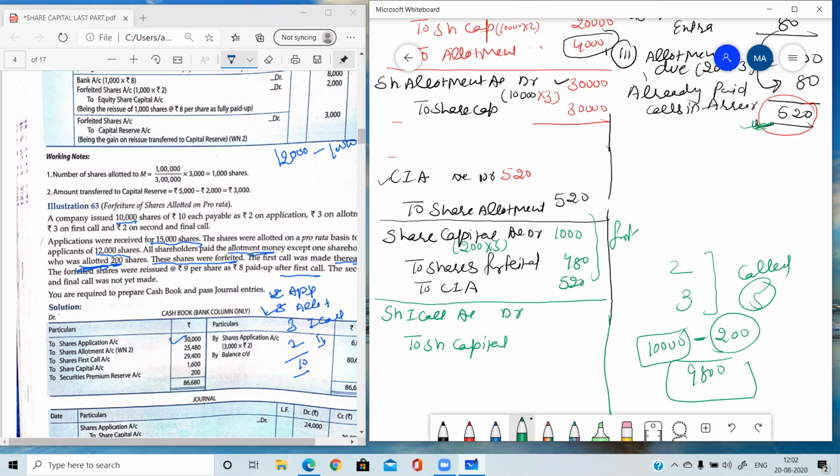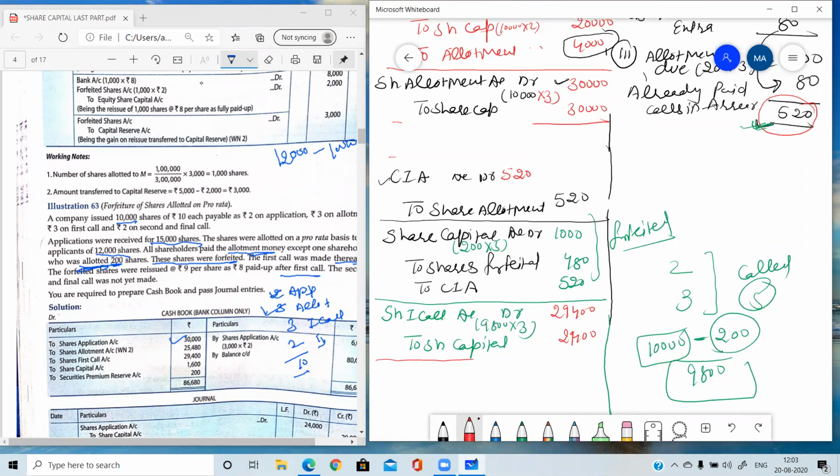This is the forfeited entry. These number of shares you have already forfeited. So if the shares are already forfeited, you cannot demand further call from that shareholder, because already his shares are cancelled. Then how can you demand more money from him? So that's why first call will be made not on 10,000 shares, it will be made on 9800 shares. So 9800 into the first call money. First call money is 3. So 9800 into 3, that will be 29,400.